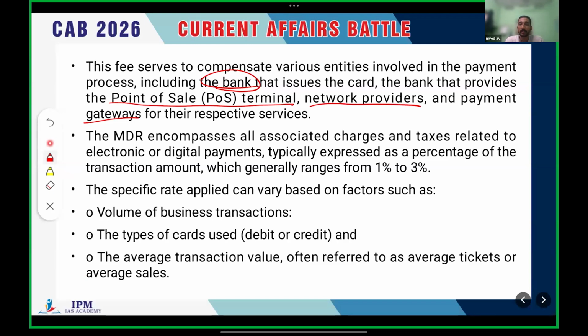And the MDR encompasses all associated charges and taxes related to electronic or digital payments, typically expressed as a percentage of the transaction amount, which generally ranges from 1 to 3%.